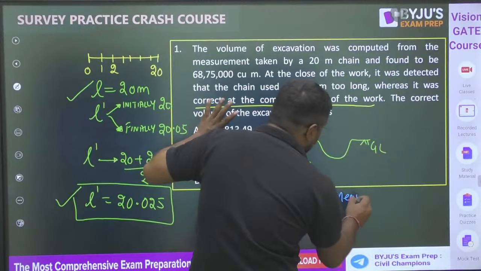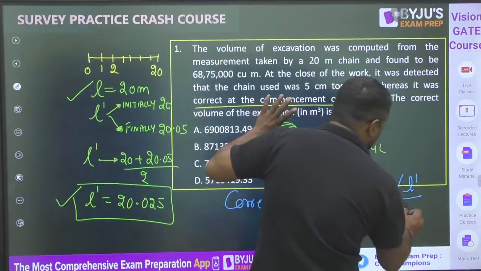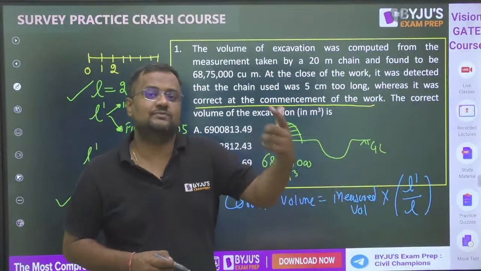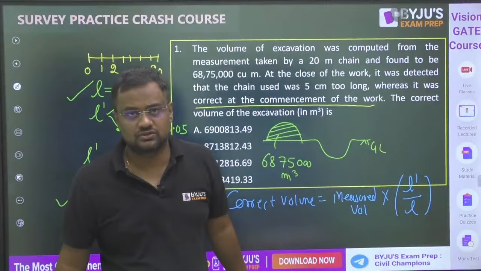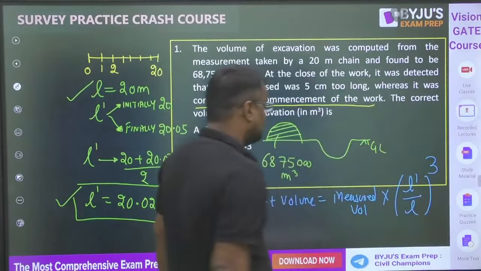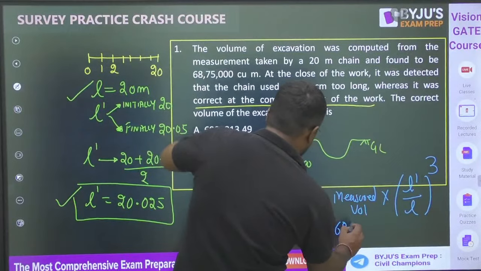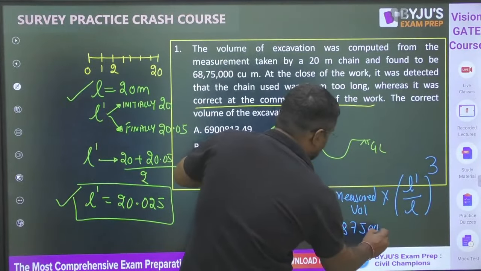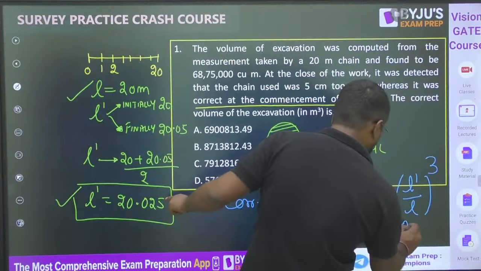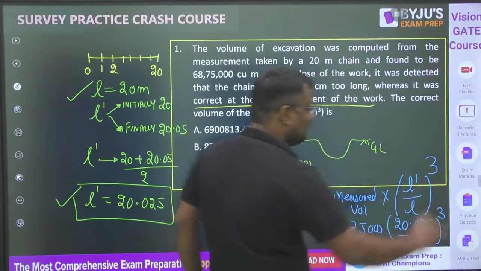given by measured volume into this correction factor L dash by L. If it is length, it is L dash by L only. If it is area, it is L dash by L square, because in area two dimensions of length multiply, and in volume three dimensions multiply. So this correction factor will multiply 3 times. So the measured volume, that is 6875 followed by 3 zeros, into 20.025 upon 20, 3 times, because it is volume.